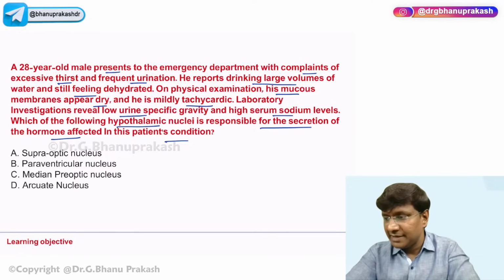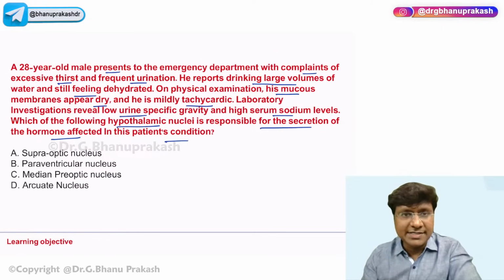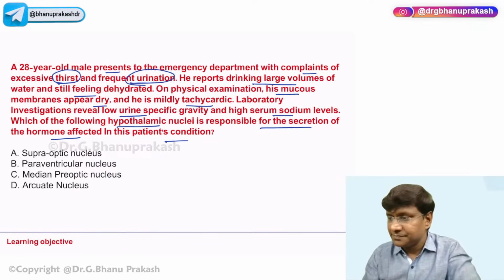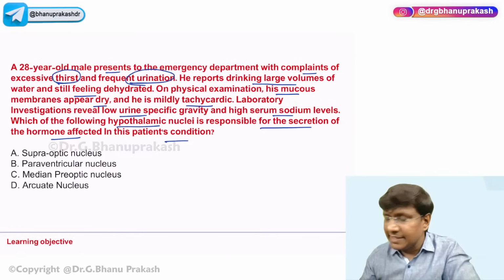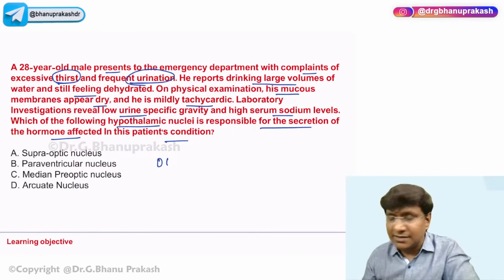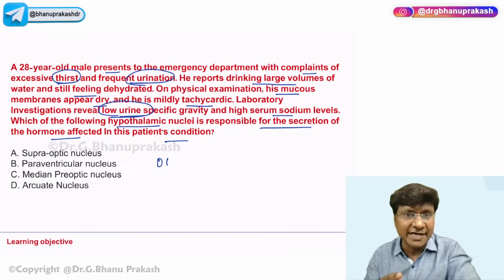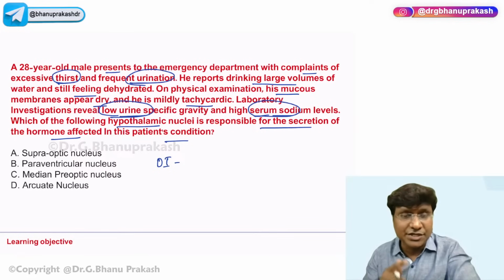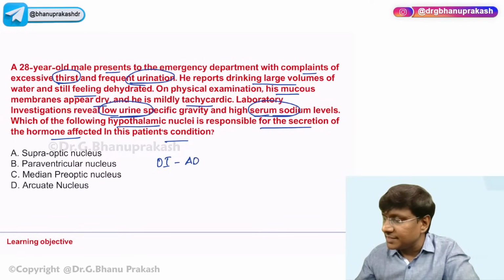Right, very good. So we have the answer. First of all, what exactly is the clinical scenario suggestive of? The patient has excessive thirst and frequent urination. This clinical picture is suggestive of diabetes insipidus. Why? Because along with polyuria and polydipsia, the investigations show low urine specific gravity, which is what you will observe in diabetes insipidus, and in diabetes insipidus you will have hypernatremia. So the clinical picture is suggestive of diabetes insipidus, in which the deficient hormone is the antidiuretic hormone.